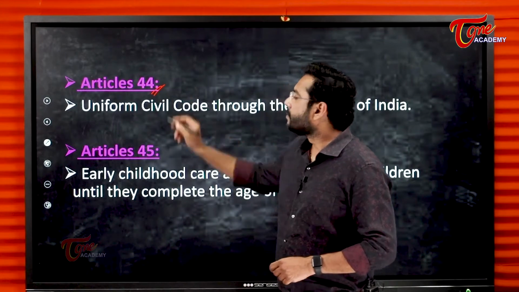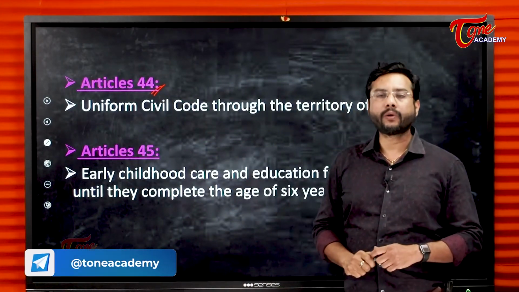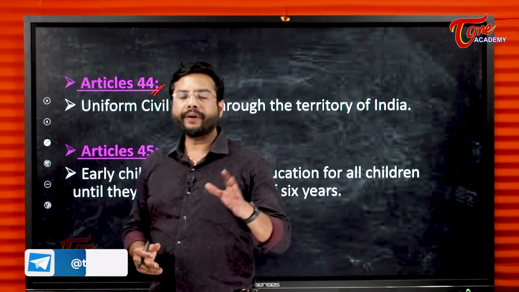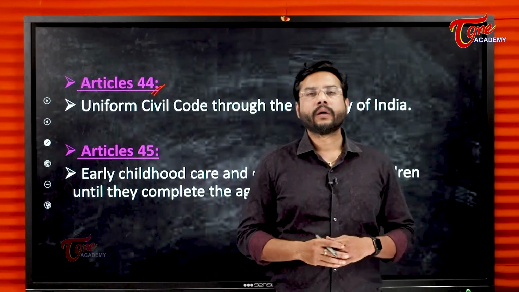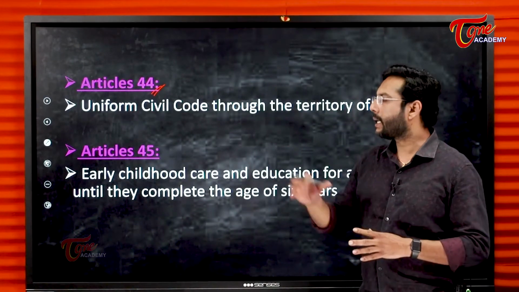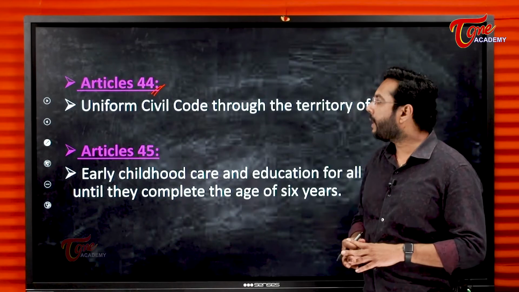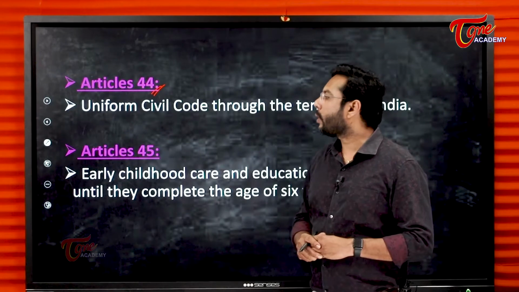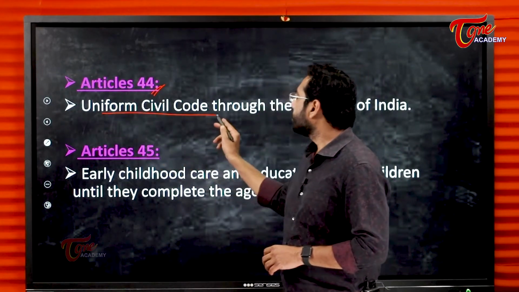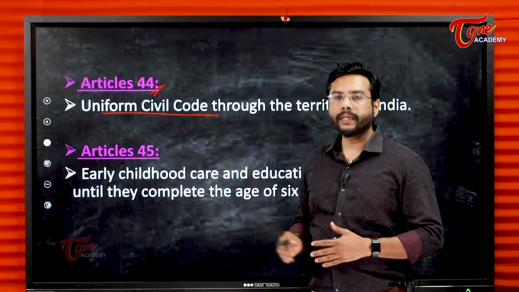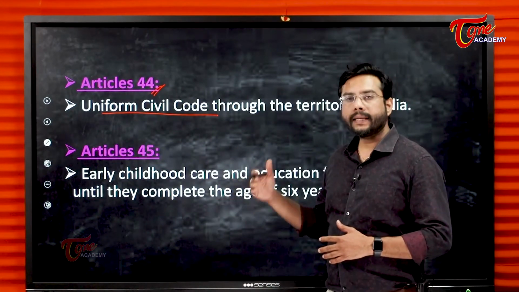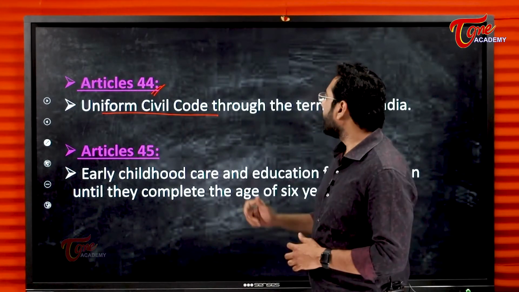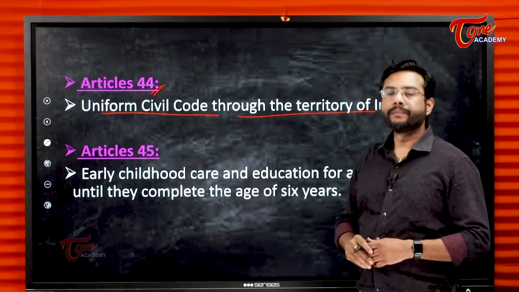Article 44, this is Uniform Civil Code. We know we have many different codes like Hindu law, Shariat law, that is Muslim law, and other laws. But because we have a united system of judiciary, there is a need to have a uniform civil code. Though we did not make it mandatory, the DPSP has said that there needs to be a uniform civil code which is applicable throughout the territory of India.